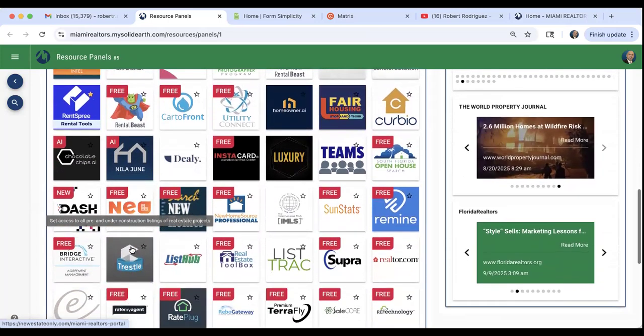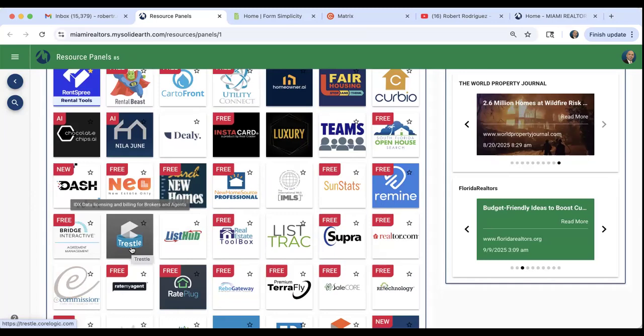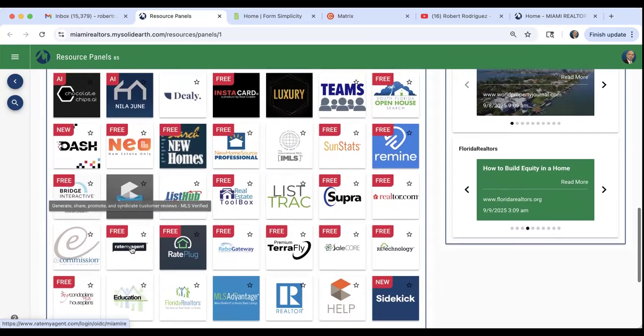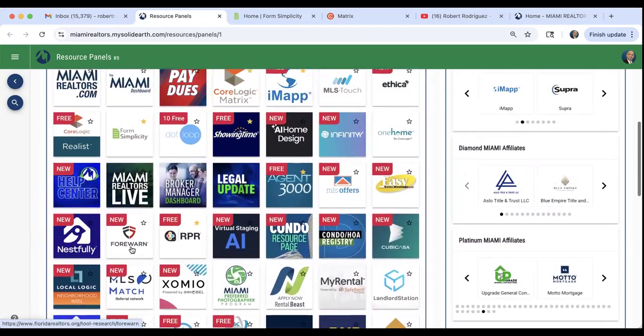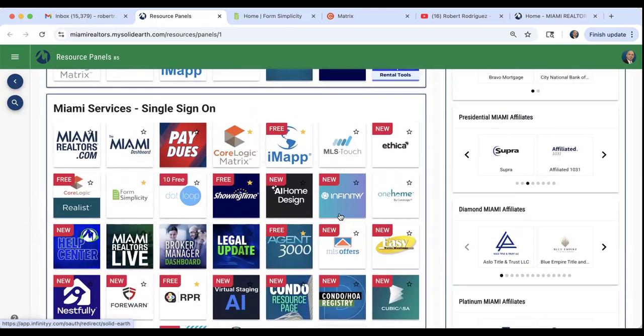As you can see, there are so many others. RPR has an excellent AI feature. Agent 3000 also has an excellent AI feature. But let's jump into Infinity first because it's one of my favorites. Let's go ahead and jump right in.